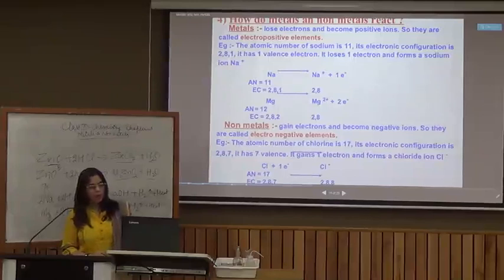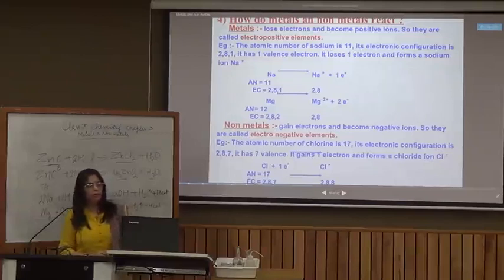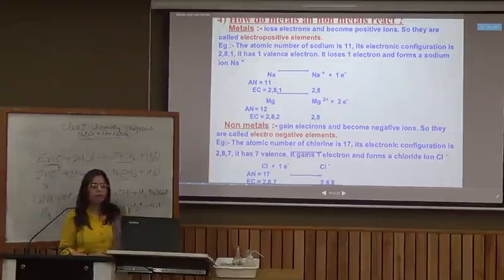Magnesium, however, has a configuration of 2, 8, 2 because its atomic number is 12, and it can lose 2 electrons easily to attain the configuration of neon. So here it will produce a magnesium double positive ion. These ions are positively charged ions known as cations, and these elements are known as electropositive elements.